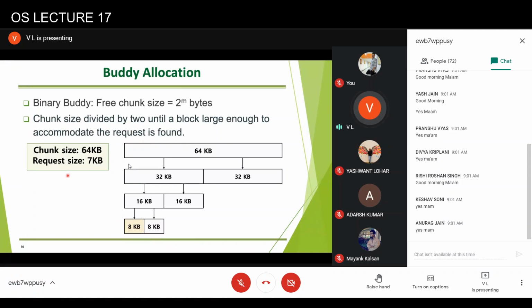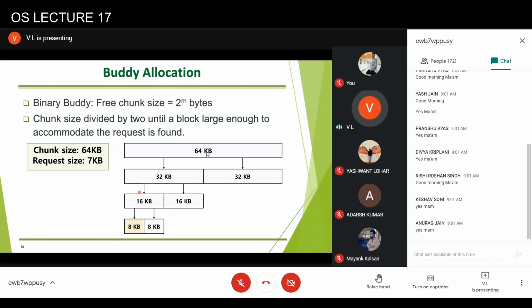So in this particular case, a request for 7 KB comes. Naturally 7 KB is too small for the 64 KB, so you divide it into 2 chunks, 32, 32. Then 32 is also larger than 7, so again you divide into 16, 16. But 16 is also larger than 7, so you divide it into 8 and 8. Now 8 is larger than 7, but if we divide it, it will become 4 and 4, which is less than this. So at this point, this particular part will be allocated to the system. And when the system frees it, again these two are merged to get a 16K block.